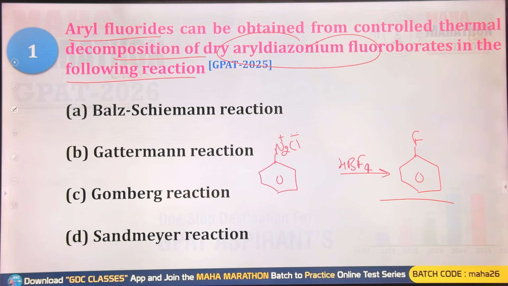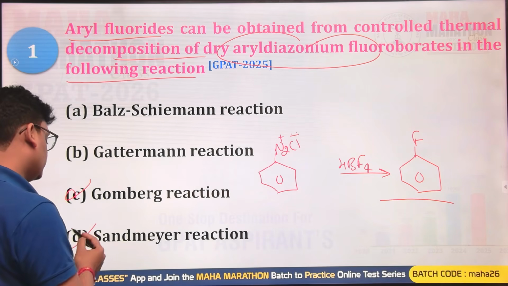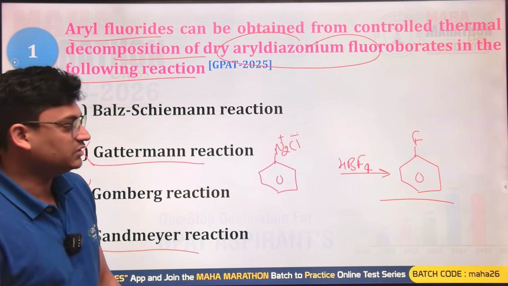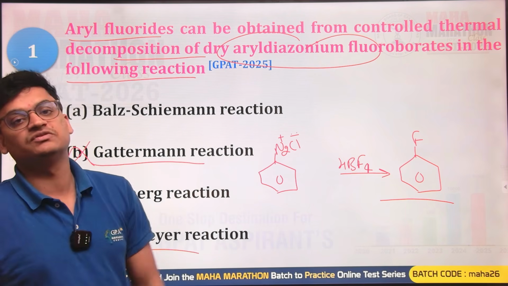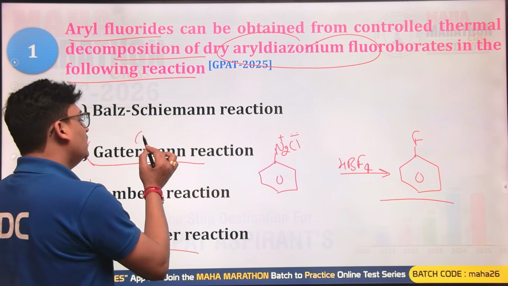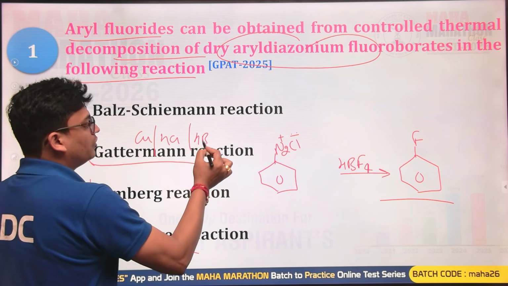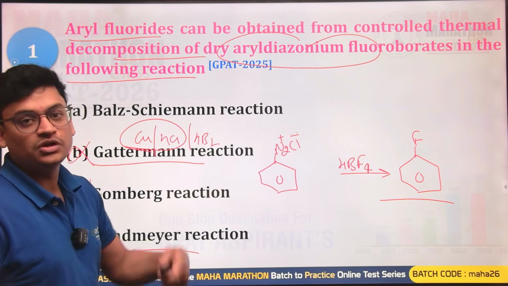So this reaction is known as the Balz-Schiemann reaction, Gattermann reaction, Gomberg reaction, or the Sandmeyer reaction. The Gattermann reaction as well as the Sandmeyer reaction also have the benzene diazonium salt that reacts with a suitable reagent. Like in the Gattermann, you use copper powder with HCl to get chlorobenzene, and copper powder with HBr gets you bromobenzene.